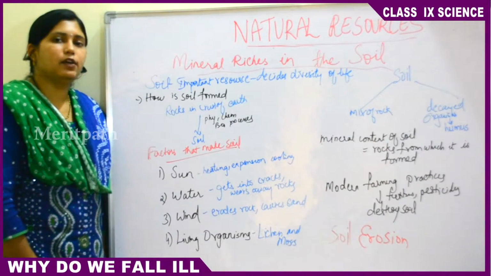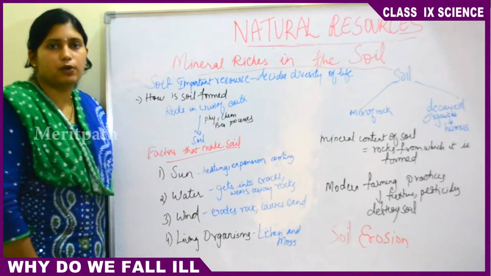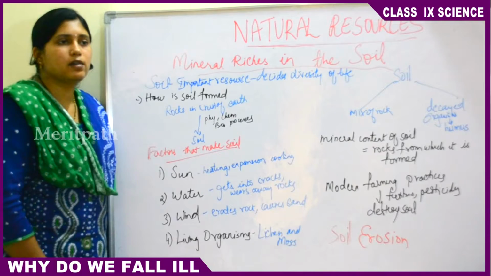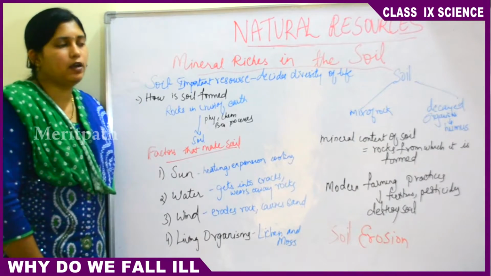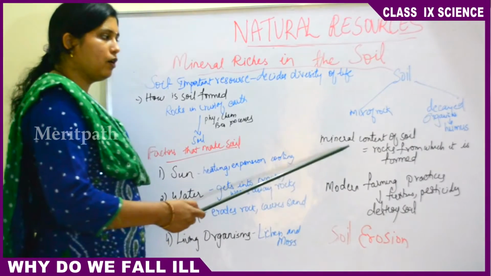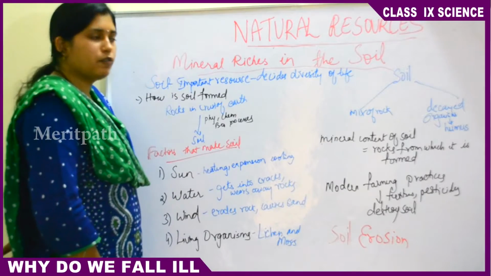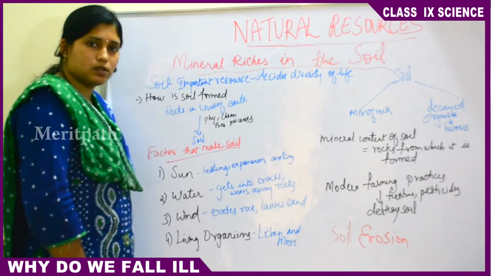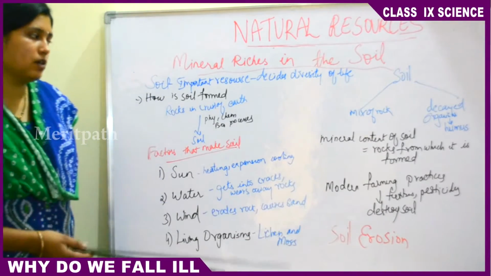If the moisture content of the soil is good, then the water holding capacity will be good. When the water is irrigated, the soil will be porous and will hold a lot of water and minerals. So the mineral content of the soil depends on the rocks from which it is formed. Definitely soil has minerals and nutrients.